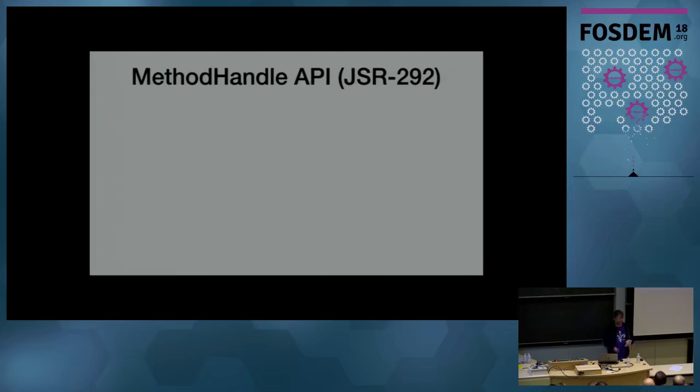And so we revisited the JSR 292, and we came up with the Invoke Dynamic bytecode, which is what allows us to hook into the JVM machinery. And the larger part of that came out of the Invoke Dynamic JSR is the method handle API. So the method handle API is sort of like reflection. You get a lookup object. The lookup object allows you to go and get a handle or a pointer to a function or a field or an array element and those sorts of things.